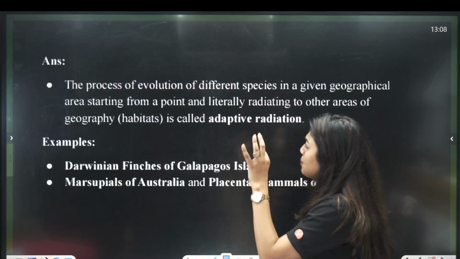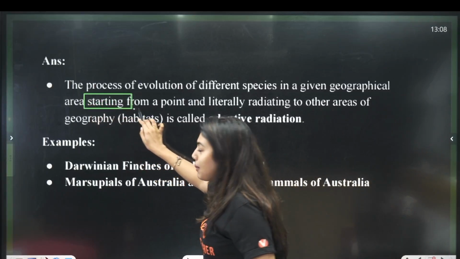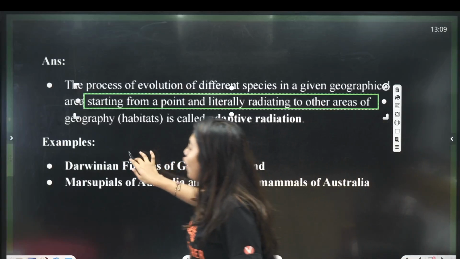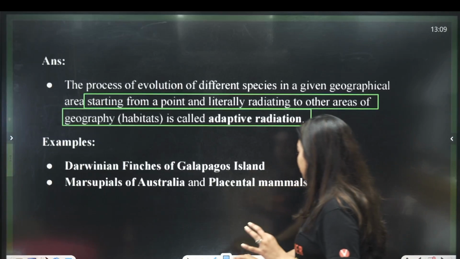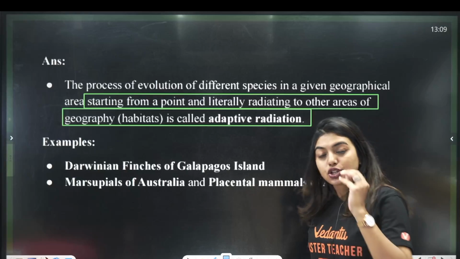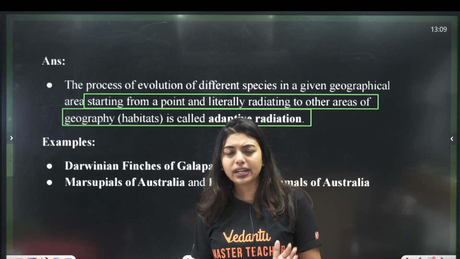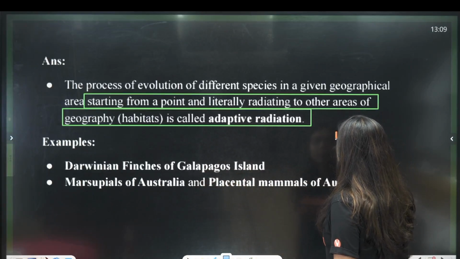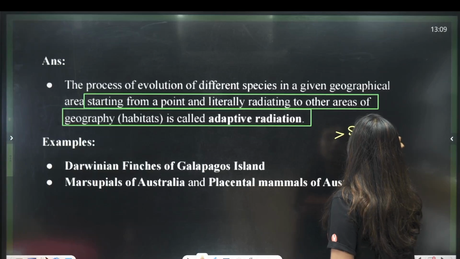Now let's see what are the examples given. See, the process of evolution of different species in a given geographical area, starting from a point. Bangalore is the point, and radiating, literally radiating to the other areas of the geography is called as adaptive radiation. So, the adaptive radiation example given in your NCERT is the Galapagos Island finches, Darwin's finches. So, when Darwin was going in a ship, students, he was enjoying and going, he noticed that there are some finches, which are called Galapagos finches. He noticed that they had beaks and they were seed eating.